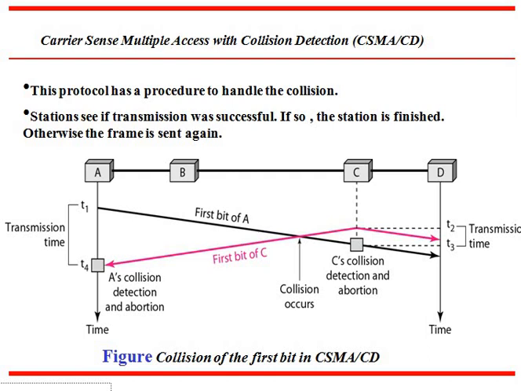We can see in the figure the collision of the first bit in CSMA/CD: how the transmission is done between the 4 stations, where the collision occurs, where the detection of the collision and abortion take place, and the transmission time. All these things we can see in CSMA/CD.